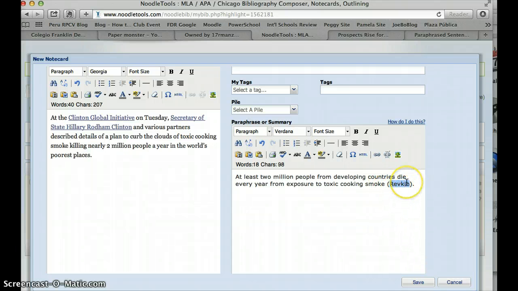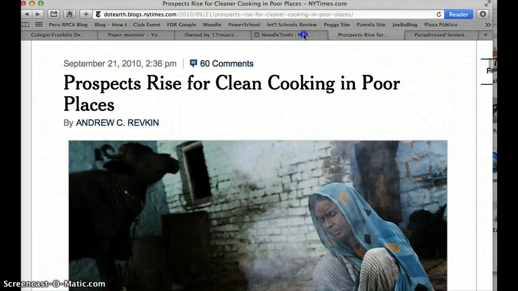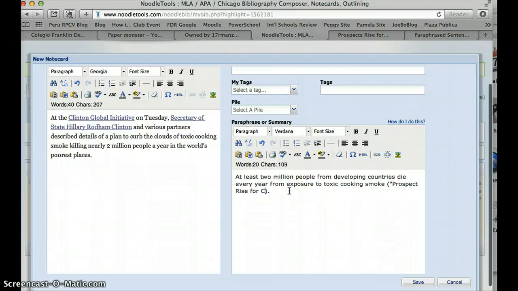If you do not have the author's name, the way that you would do it is you would use quotations and say prospects rise for, and put clean cooking and quote the article title. And this will provide you with the correct way to cite your source in the text in your introductory paragraph. Okay, follow these steps to do your own paraphrasing.